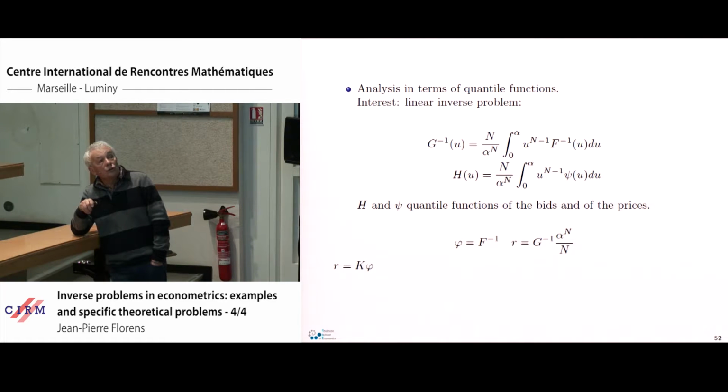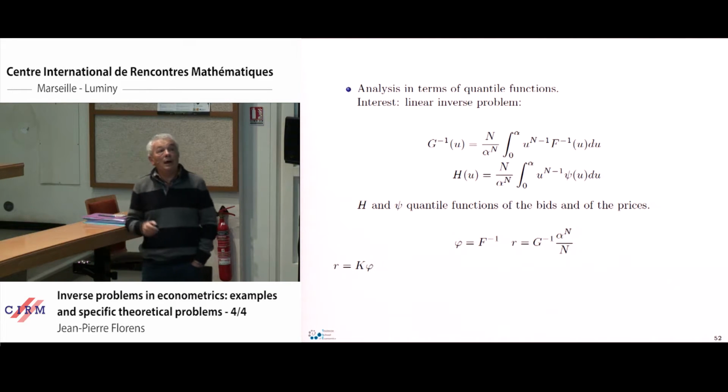The quantile function of the bid we can observe is equal to the integral of the quantile function of the private value weighted by some function here. And we have this expression here, which may be represented equivalently in that form here. And so this creates a linear inverse problem.